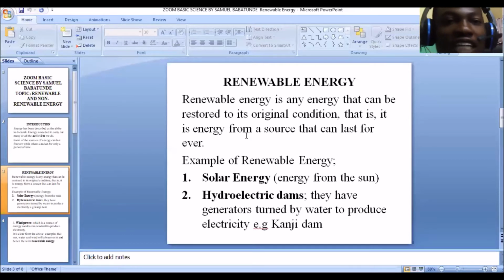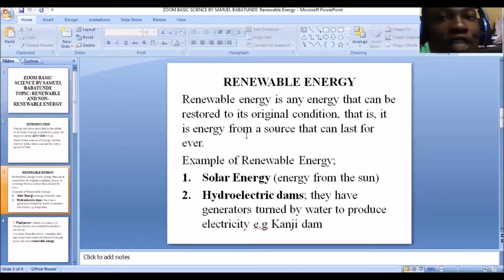So this electrical energy from the hydroelectric dam is termed a renewable energy because it cannot be used up. Why? Because its source, which is water, is a renewable source. The water cannot be used up. Water is always restored. As water flows, more is coming. So it's restored back to its original condition. We cannot consume the water. We can't use it up. And that is why we refer to it as a renewable source.